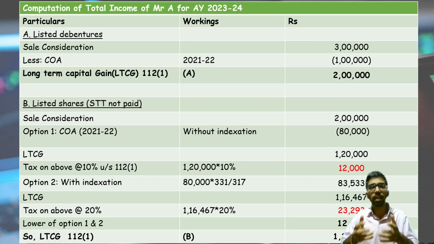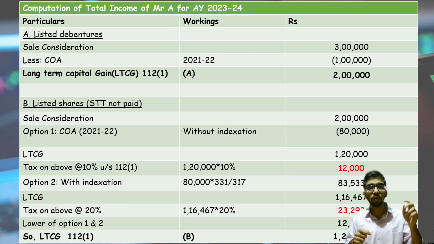Second, listed shares where STT has not been paid. Two options will be given: 10% without indexation, 20% with indexation. Whichever is beneficial for the assessee will be considered as the long-term capital gain. First, sale consideration is 2 lakh, already mentioned in the question. Option 1, cost of acquisition without indexation, that is 80,000. Long-term capital gain is 1 lakh 20,000, on that 10% because without indexation, that is 12,000. Option 2, with indexation, 80,000.